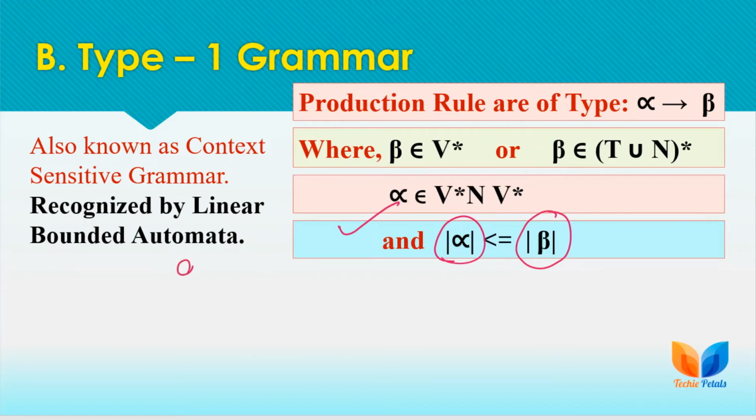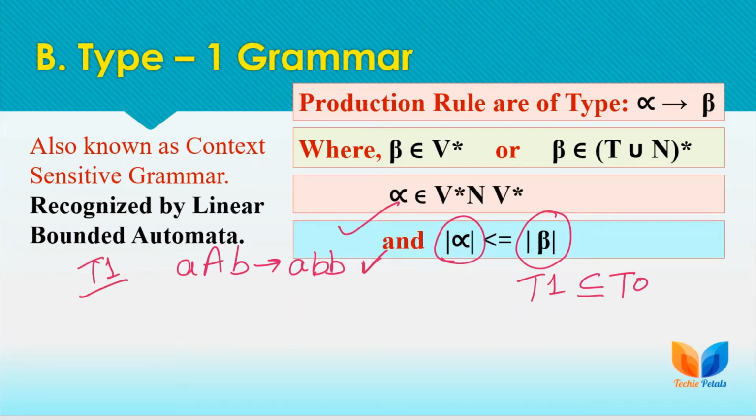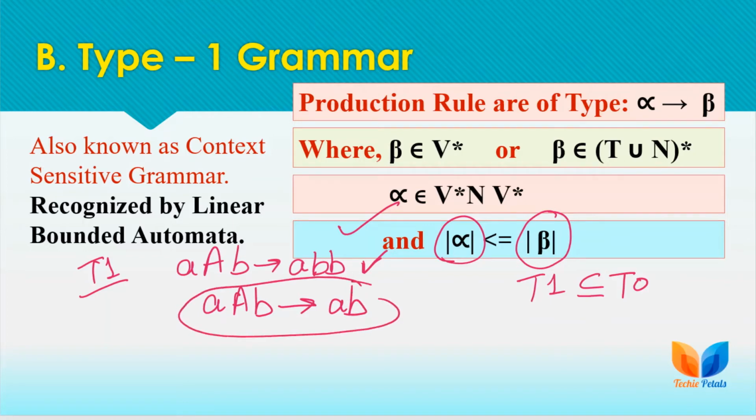So here we can have this type of rule, means this is type 0 and also type 1. So every grammar that is type 1 is also type 0, as type 1 is a subset of type 0, right? So here this is a type 1 production rule and also a type 0 production rule, but this rule, suppose we are having this replaced with this, so rewritten as AB. So here the length of alpha is 3 and the length of beta side, that is this side, is 2.